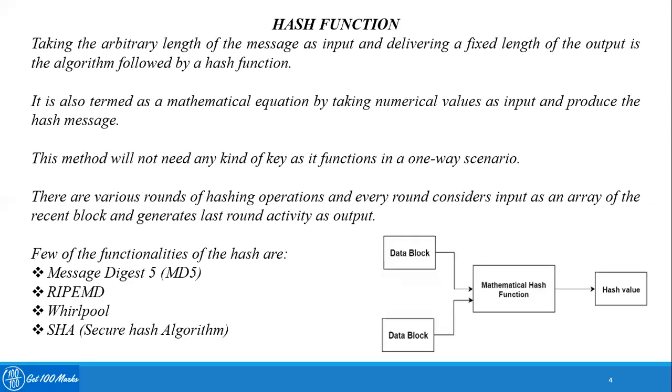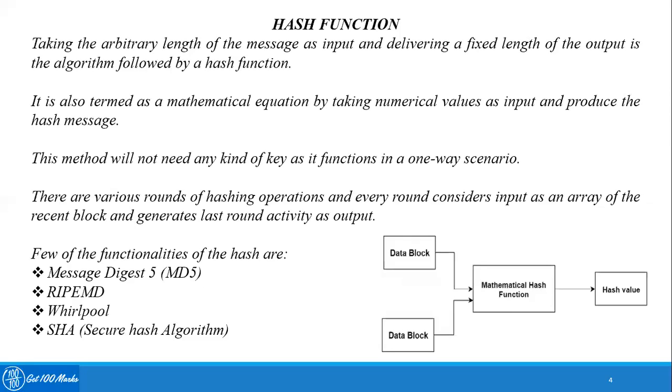There are various rounds of hashing operations, and every round considers input as an array of fixed blocks and generates the last round activity as an output. Consider between the buyer and the seller, or the sender and the receiver, say you have different levels, and at each level the hash value is changed. At every level it will be considered as an input.